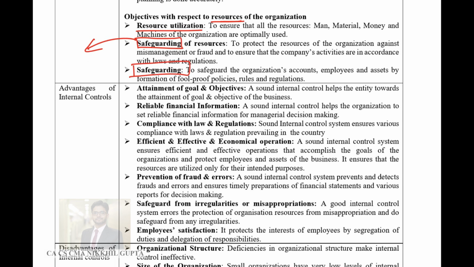Then safeguarding of assets. Assets are safeguarded. All the accounts, employees, everyone is safeguarded. Policies are foolproof if the internal control system is working efficiently.